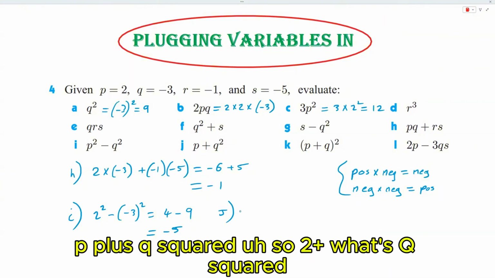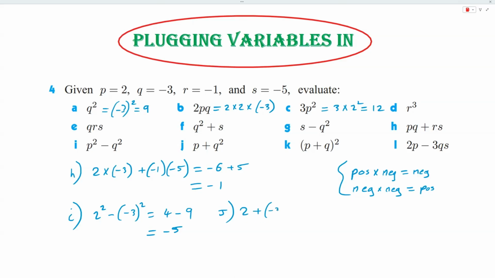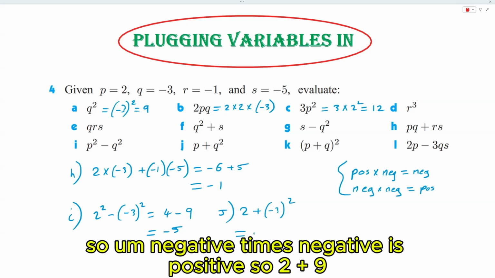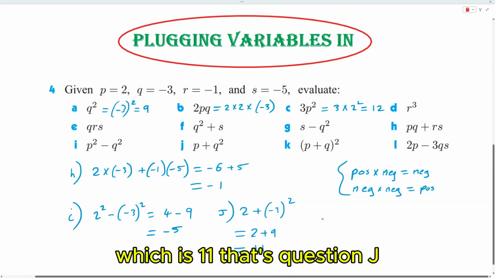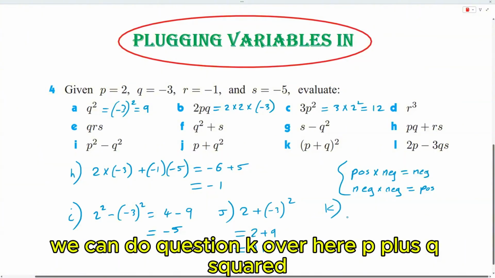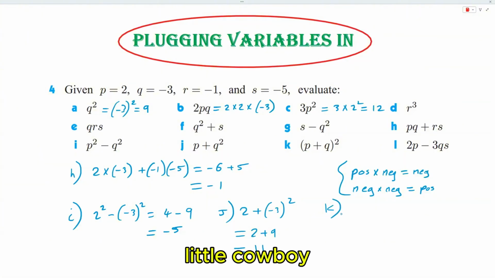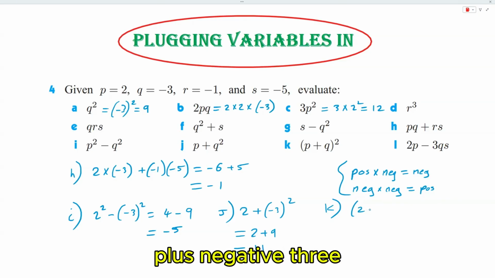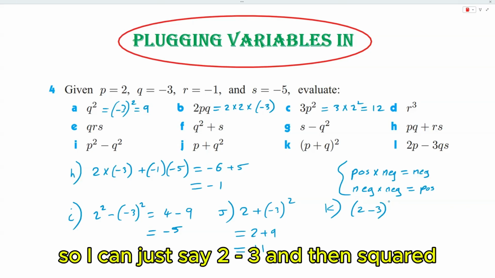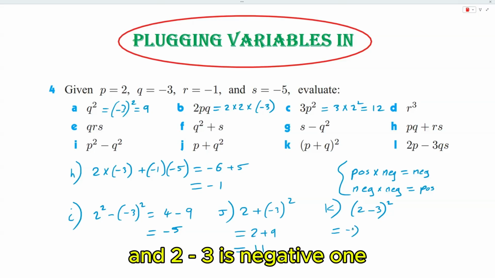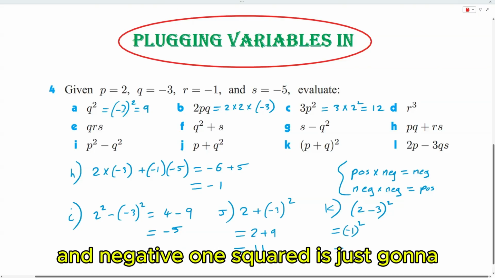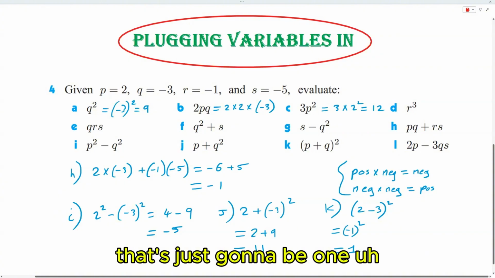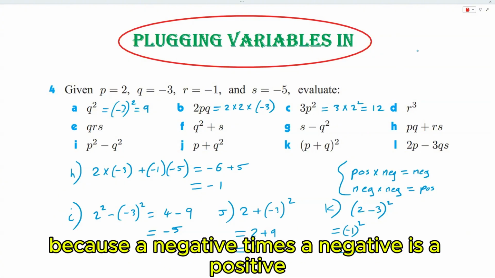So question J, p plus q squared. So 2 plus, what's q squared? -3 squared. So negative times negative is positive, so 2 plus 9, which is 11. That's question J. We can do question K over here. P plus q squared. So p plus q is 2 plus -3, so I can just say 2 minus 3, and then squared. And 2 minus 3 is -1, which is squared, and -1 squared is just going to be 1, because a negative times a negative is a positive.